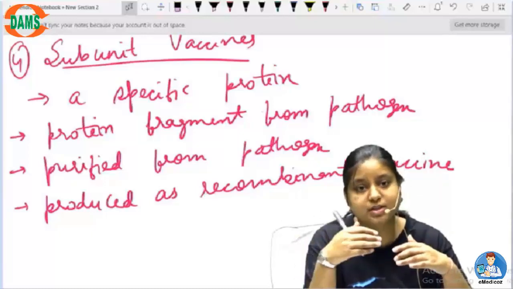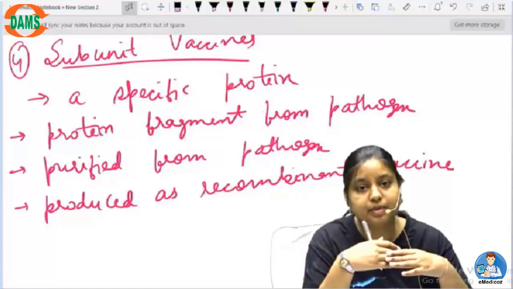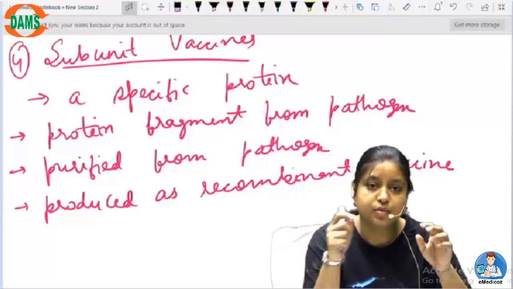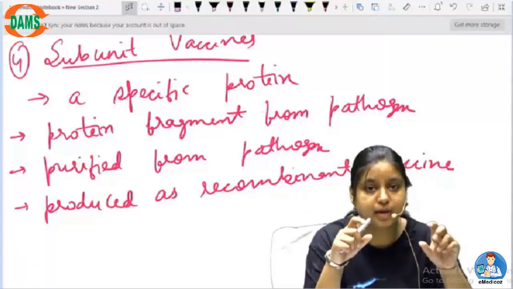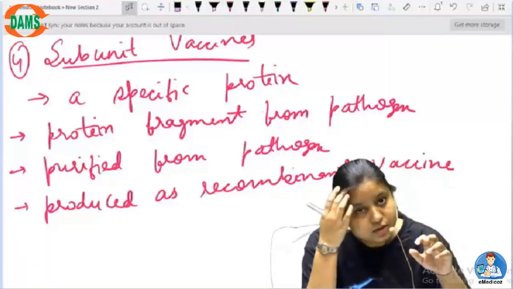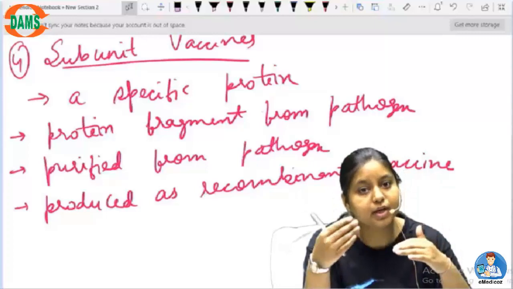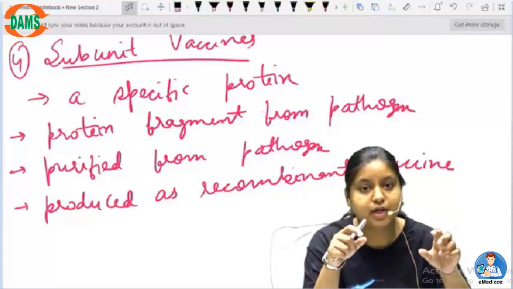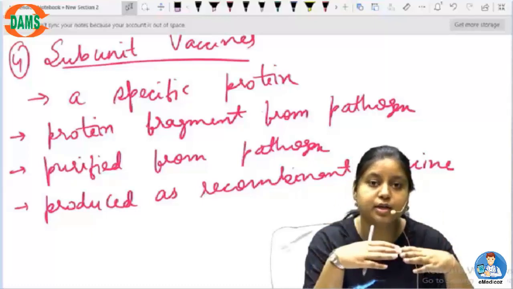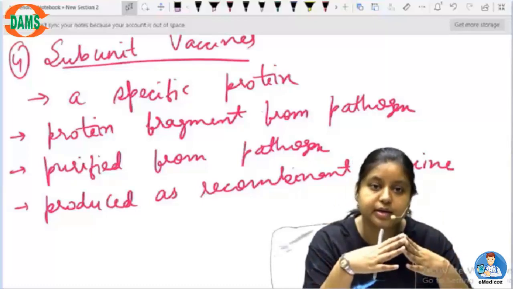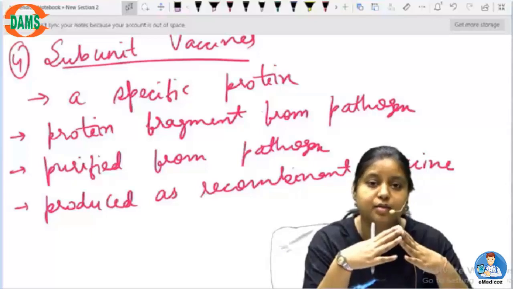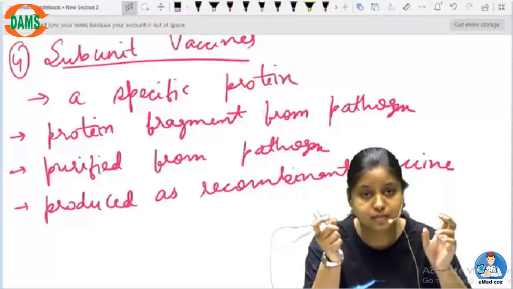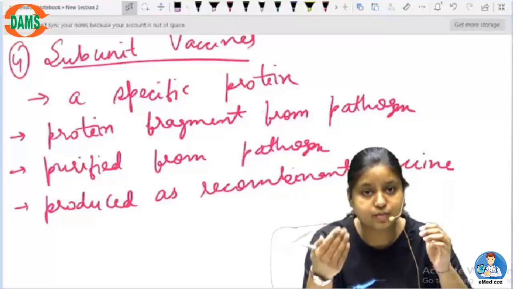There are a lot of things inside a protein, but sometimes the entire protein is not toxin, only a specific fragment of it is toxic. Or if the entire protein is toxic, we can take a particular fragment of that and put it into the body, so that it does not create any kind of disease in the body, but the body recognizes that this fragment is a deadly fragment, and I have to create a response against it.